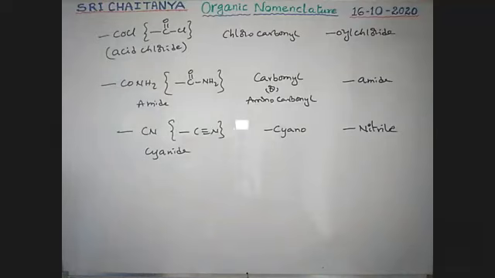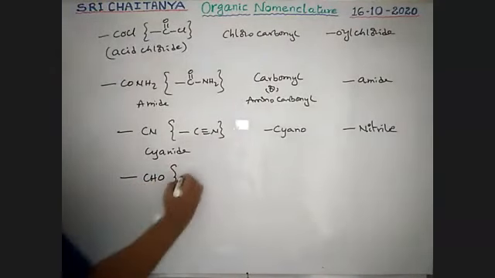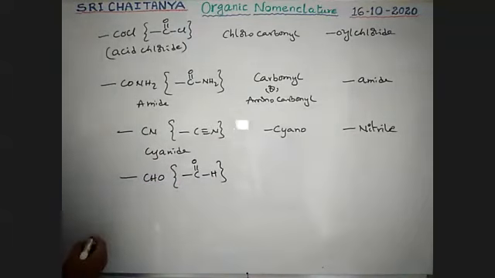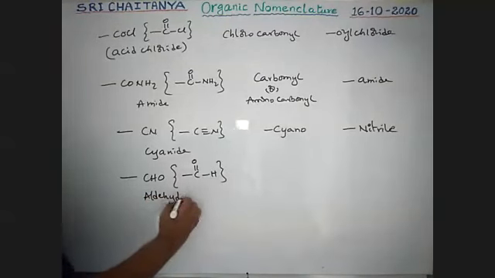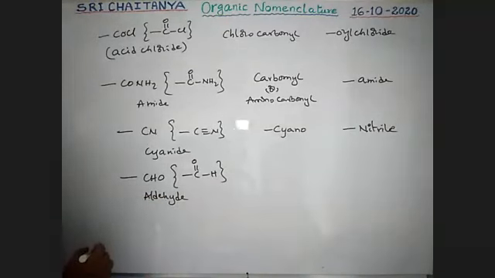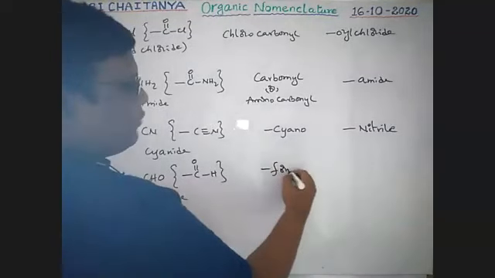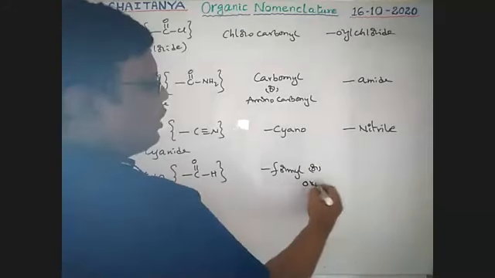Next, CHO. Its structure is C double bond O, H. It is the aldehyde functional group. Commonly as a prefix, the word formyl is used, or oxo is also used.